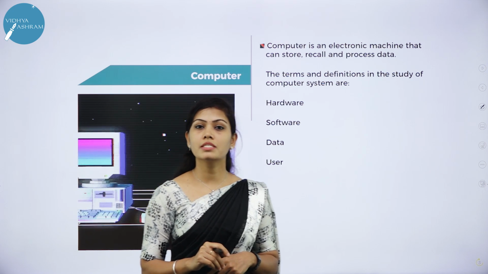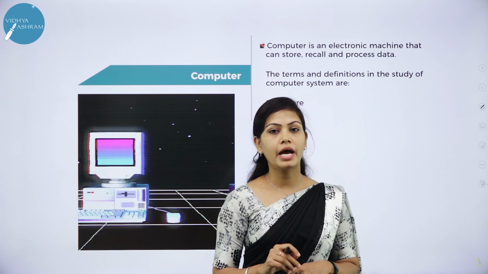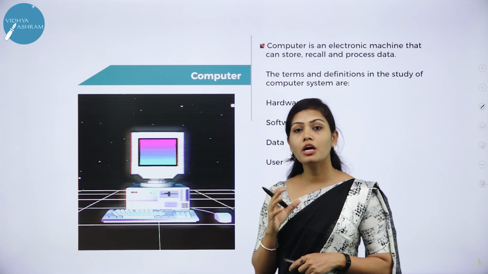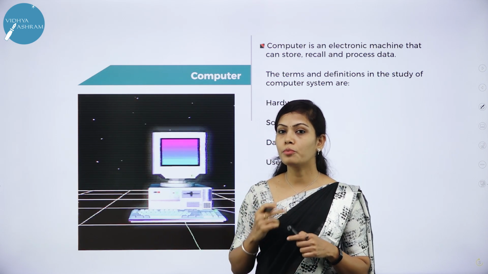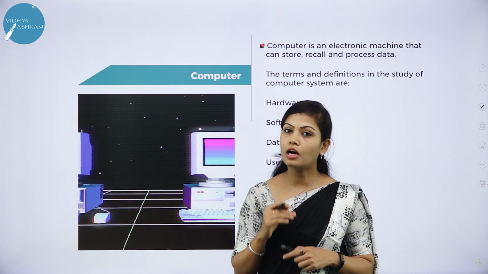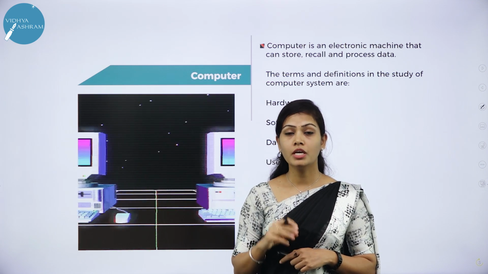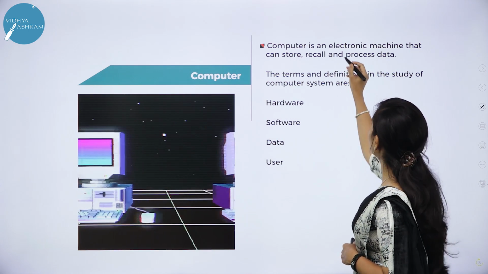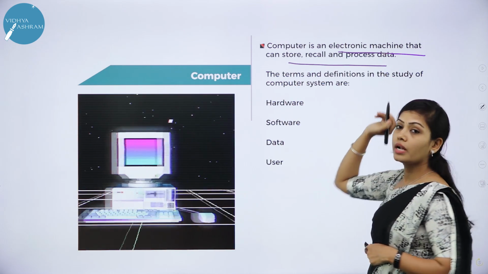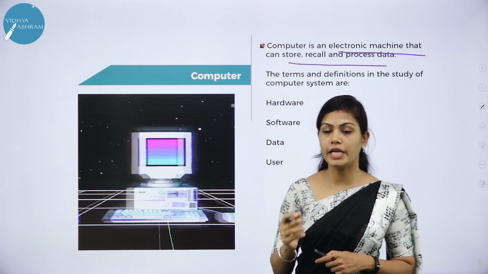In simple words, computer can be described as an electronic calculating device that accepts raw data as input, processes it and produces meaningful information that is output as a result. So computer is an electronic data processing device that can store, recall and process data.